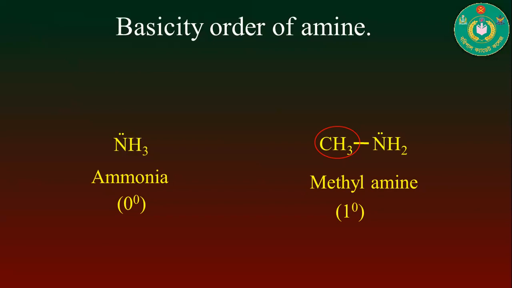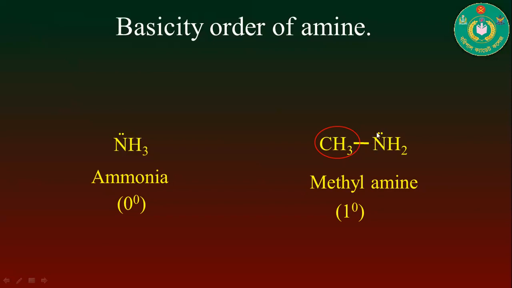To explain this question, you have to follow that methylamine contains an alkyl group, which is the methyl group, and we know that methyl group acts as an electron releasing group. That's why in methylamine, this methyl group has the ability to donate